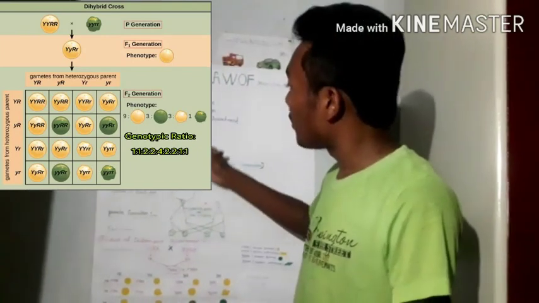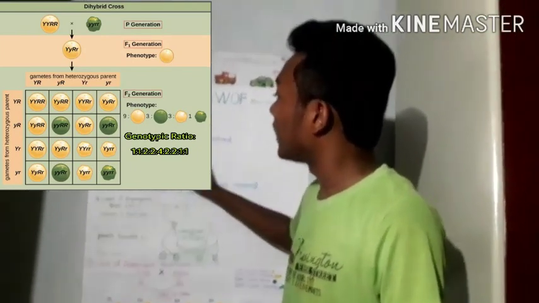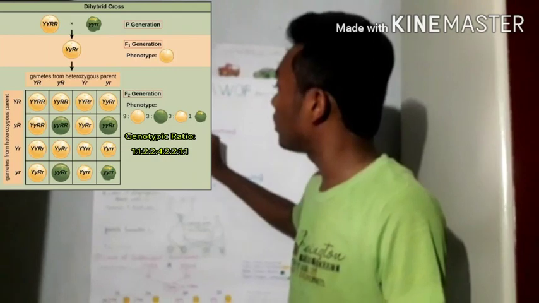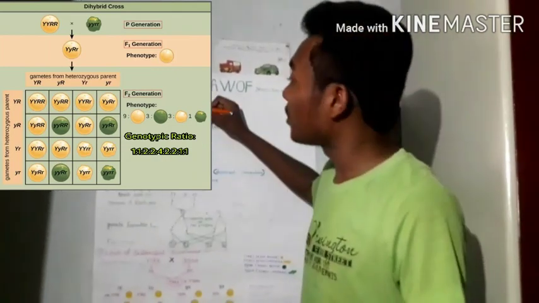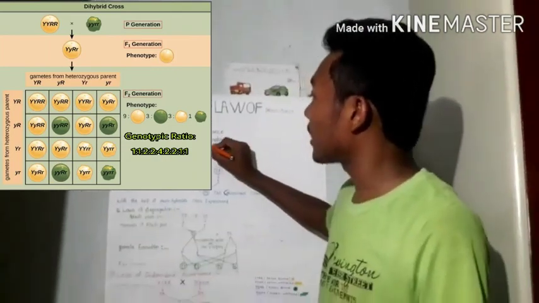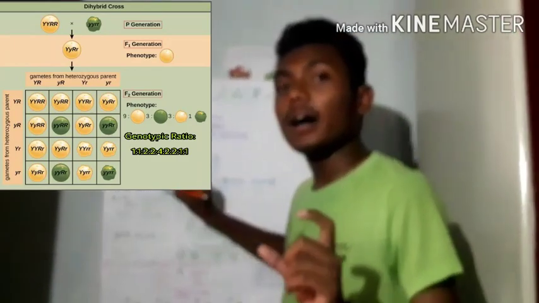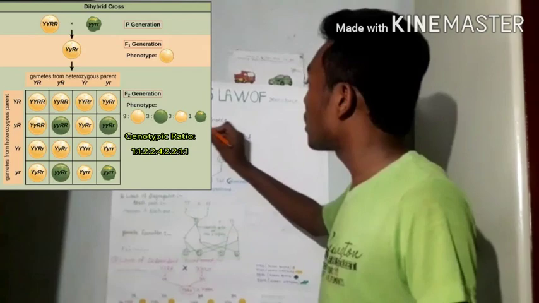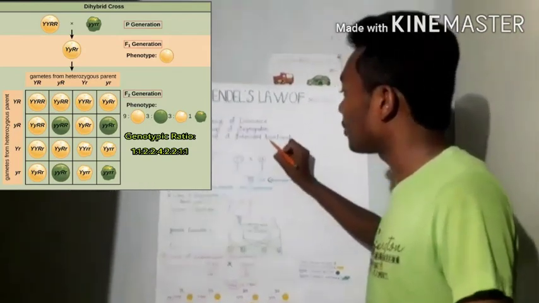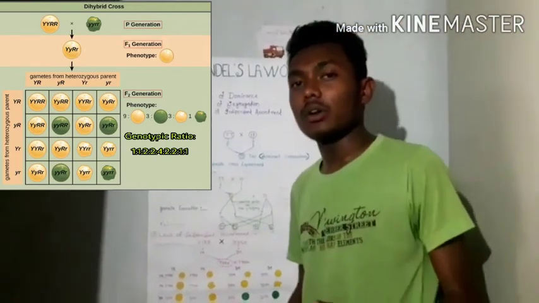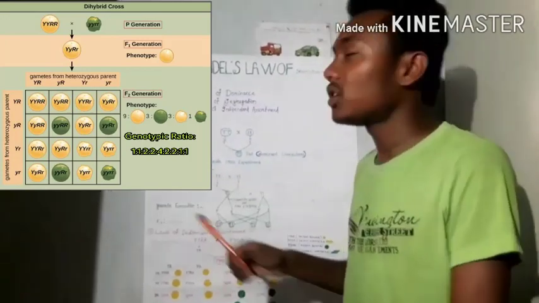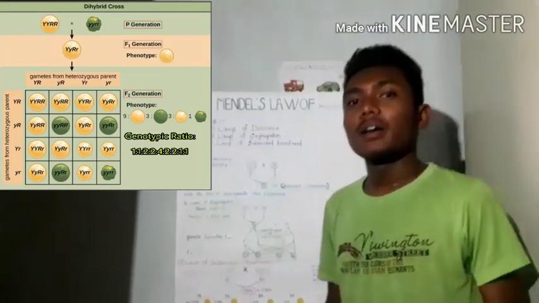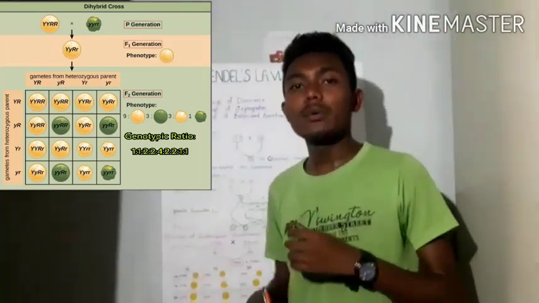So this is all about Mendel's laws of inheritance, that is the law of dominance, the law of segregation, and the law of independent assortment. Out of these three laws, only the law of segregation is significant and true and universally applicable, but the law of dominance and the law of independent assortment are not universally applicable. So this is all about my topic, Mendel's laws of inheritance, and I hope this video will be very helpful for you.